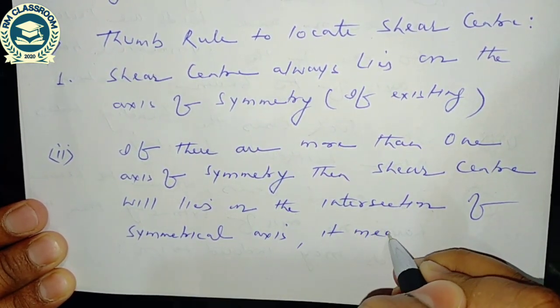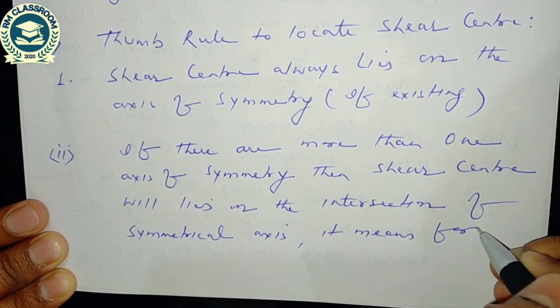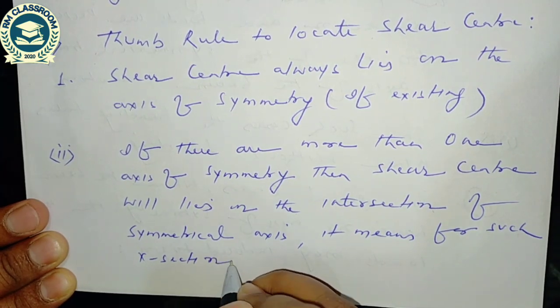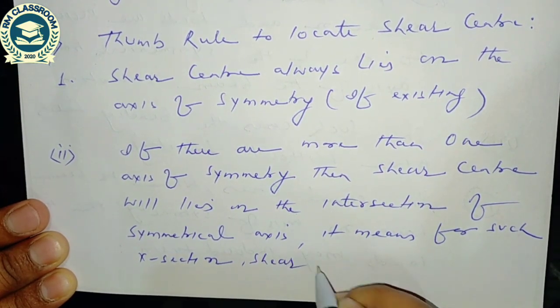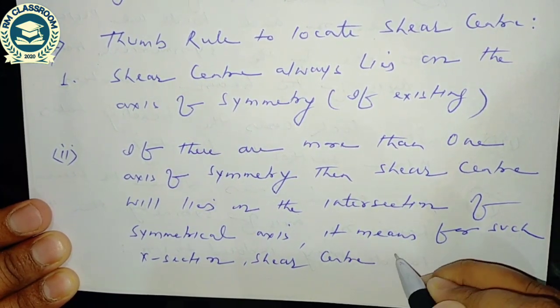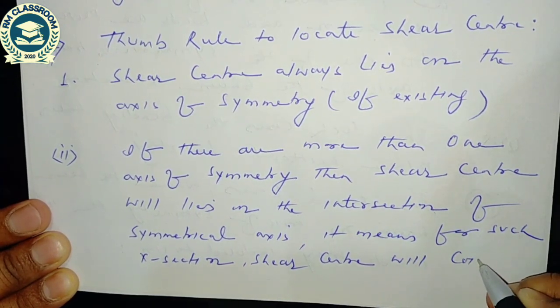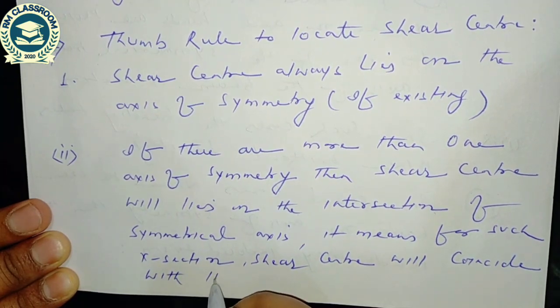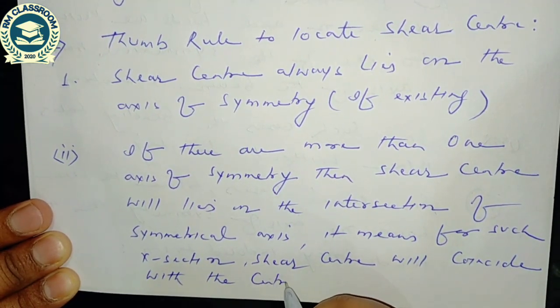It means for such a cross section, the shear center will coincide with the centroid of the cross section.